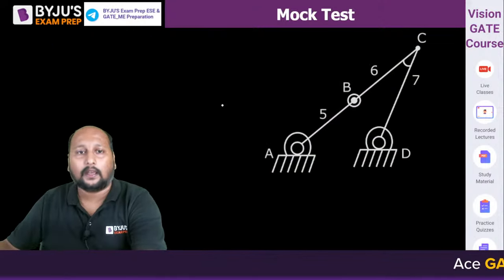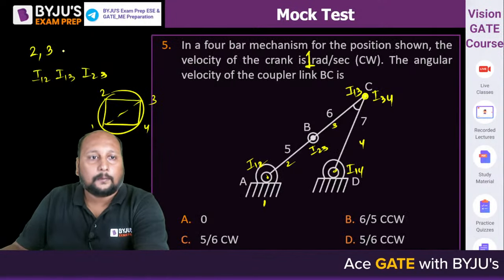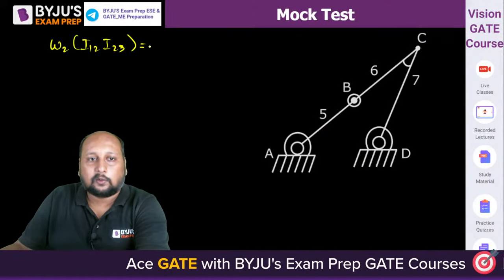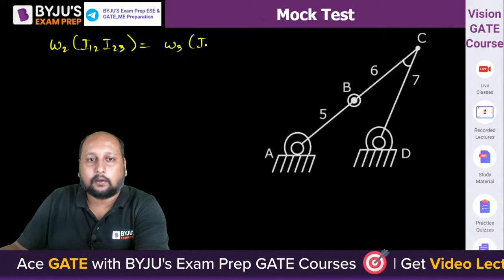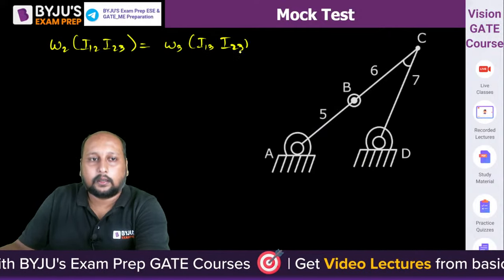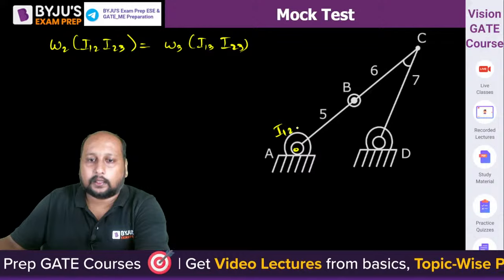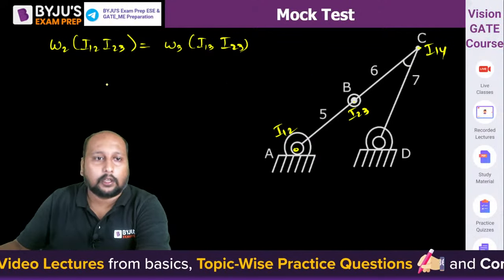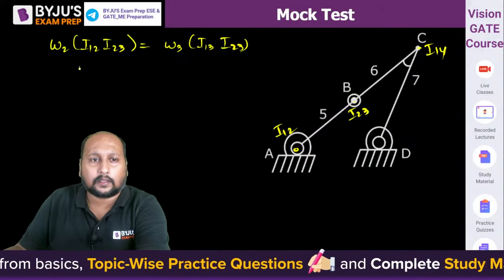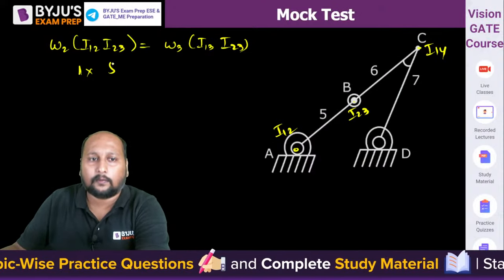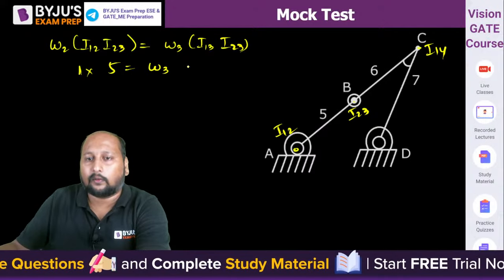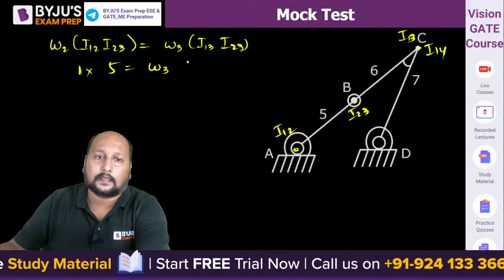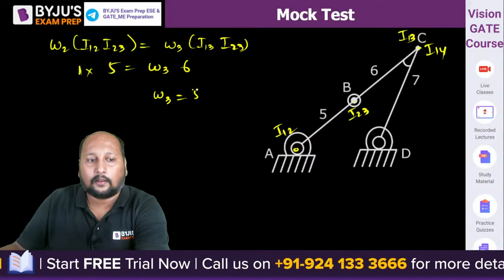That's it. Now we can apply omega 2 I12 I23 is equal to omega 3 I13 I23, right? ये आपका 1 2 है. This is I23. This is I13. So omega 2 is kitna? What is the value of this? It is 1. 1 2 2 3 is 5. Omega 3 we have to calculate 1 3 and 2 3. That is 6. So omega 3 is equal to 5 by 6